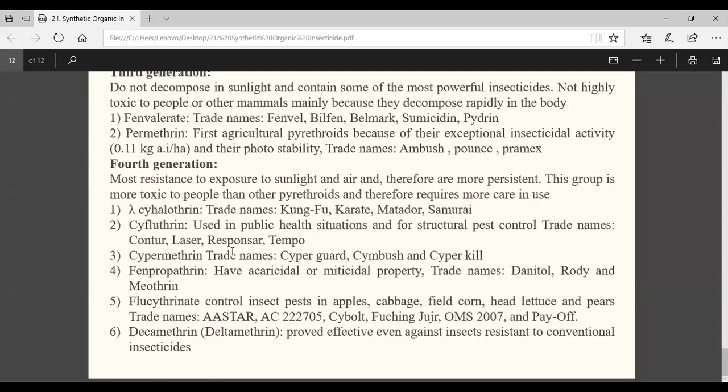Negative, sir. First generation, both are negative. So what is the meaning of that? Both negative means what? They were photostable or unstable? Negative means unstable, sir. Unstable, good.